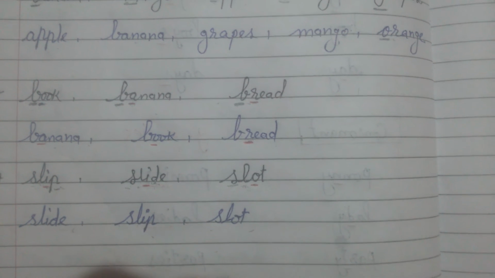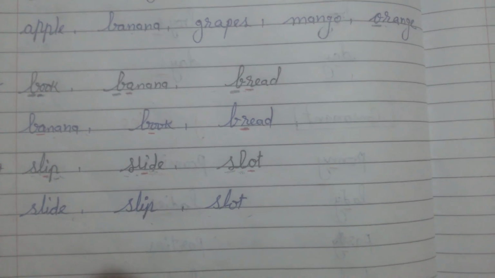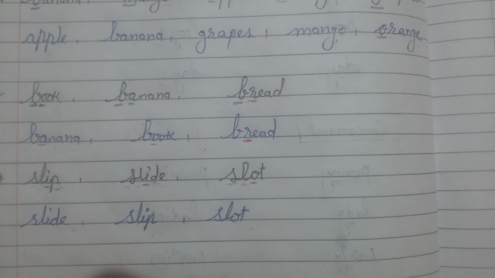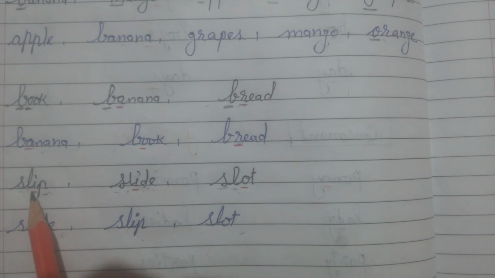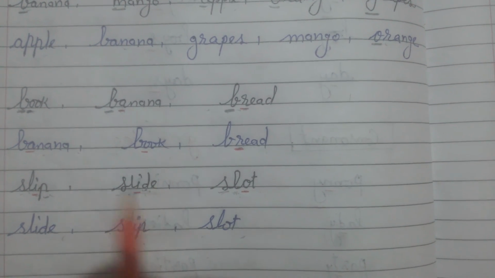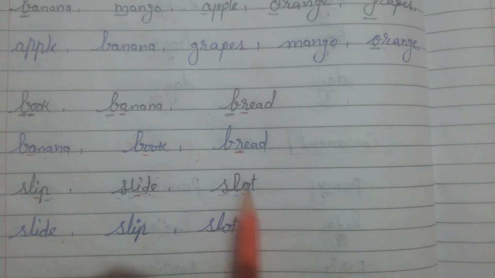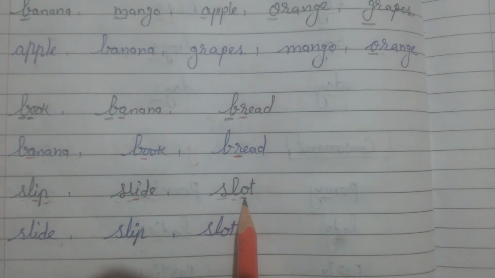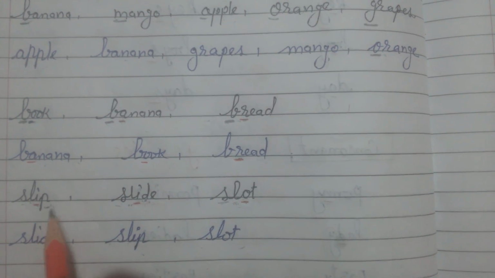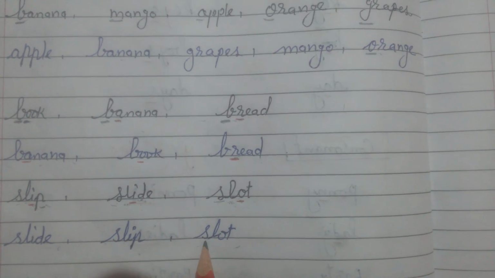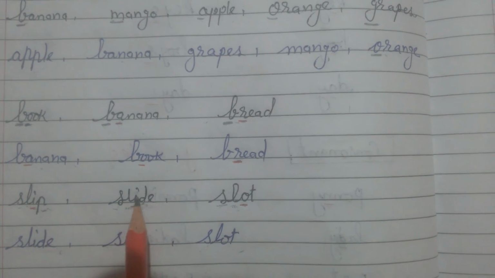Means अगर किसी words में first और second दोनों ही letter same दिए हैं तब हम third वाला letter देखकर उसके according words को arrange करेंगे. But in the slip and the slide we again have the third letter, both are same, I, and in this word the third letter is O. But I comes before O. I जो है वह O से पहले आता है. So we will write slip and slide before this slot. But in both these words we have the third letter I same.